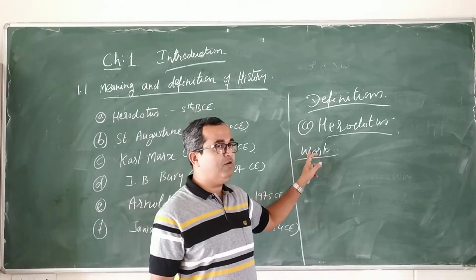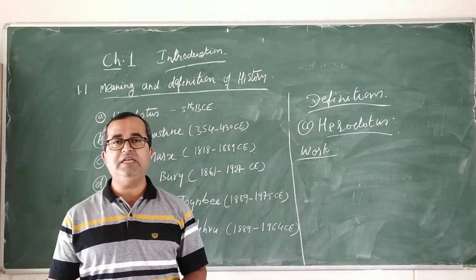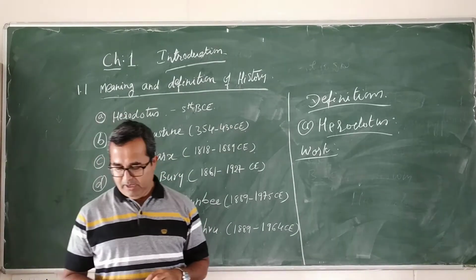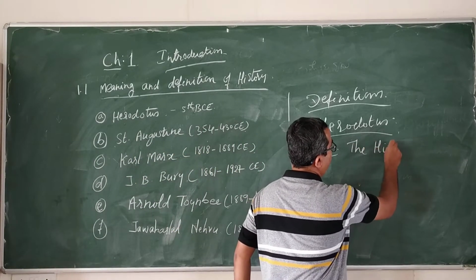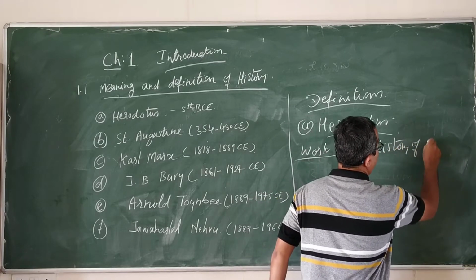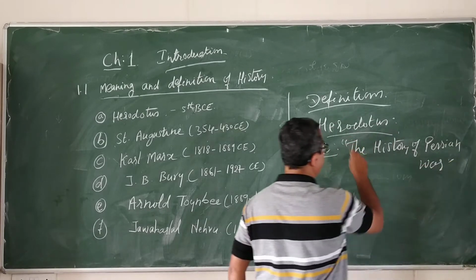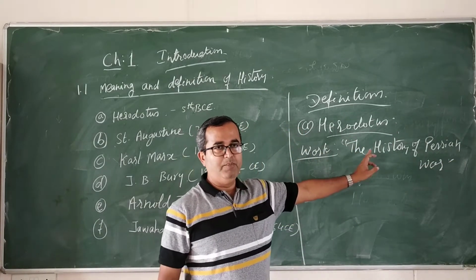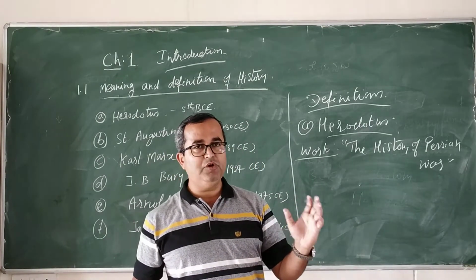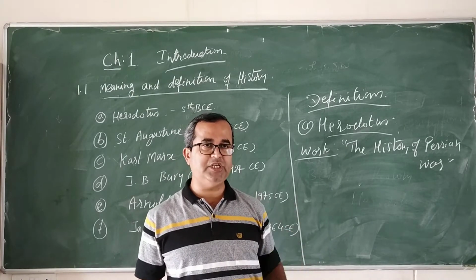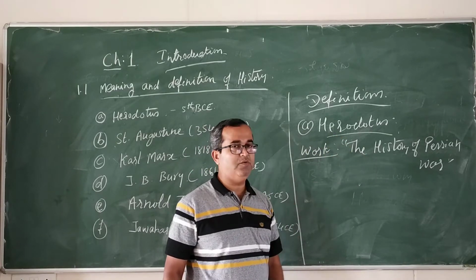What is the work of Herodotus? Herodotus has written a book called The History of Persian War. In this book he records the war that took place between Greece and the Persians. So the work of Herodotus is the History of Persian War.